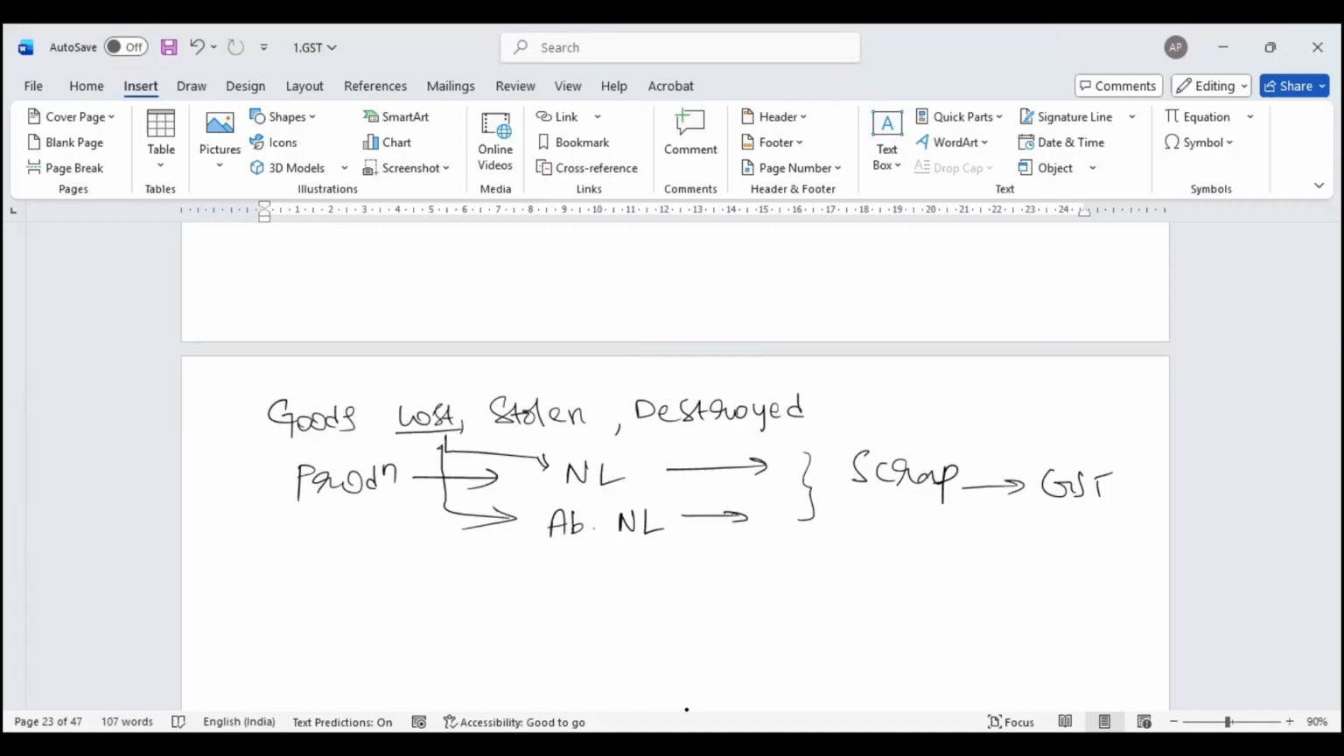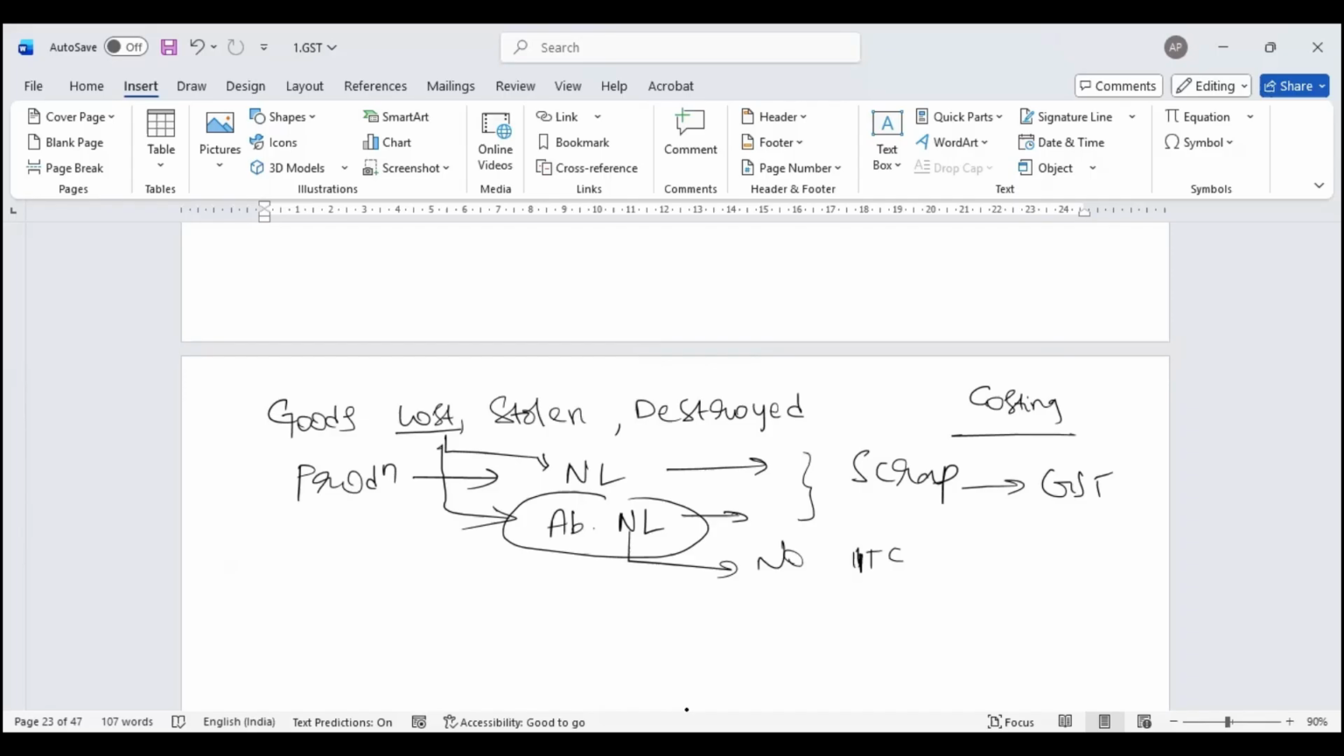But when they use it in production, normal loss is normal, which is like, when I have costing, I take care of this normal loss. But abnormal loss, I don't take care. So anything which is abnormal, I can call as lost. No ITC, if there is an abnormal loss.